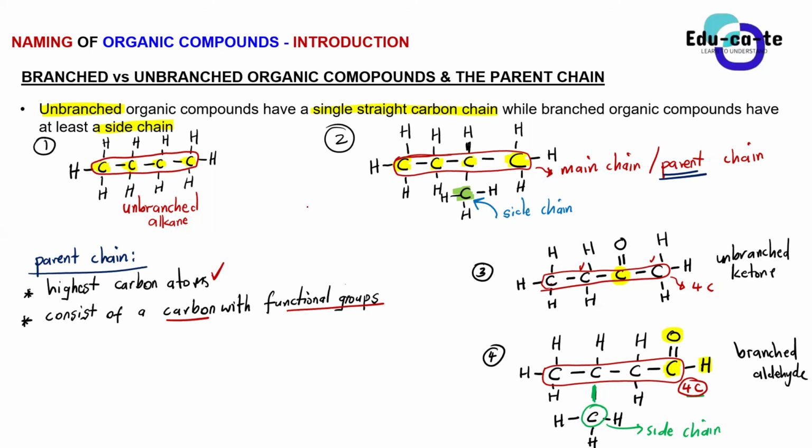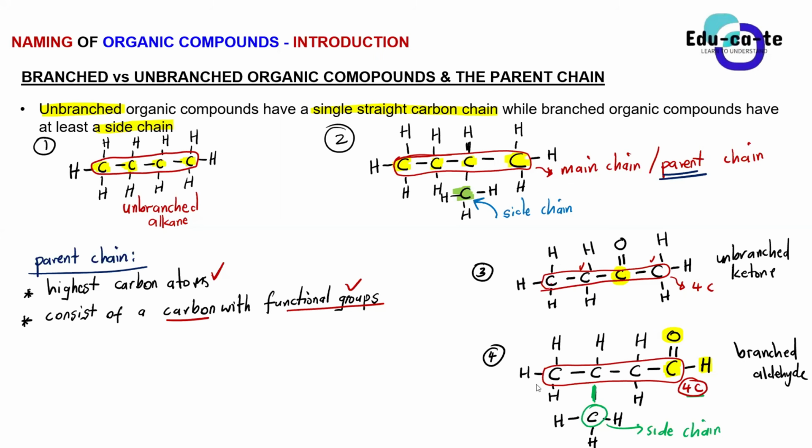Yes, Nogo? Yes, I wanted to say, you see the number 4 on the OH, you see the side chain, it can also be part of the parent chain. Yes, exactly. This is the point I was going to. As Nogo is mentioning, this side chain can also become part of the parent chain. How can we actually say that?